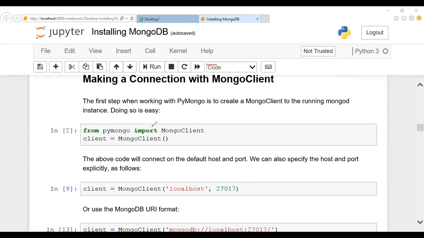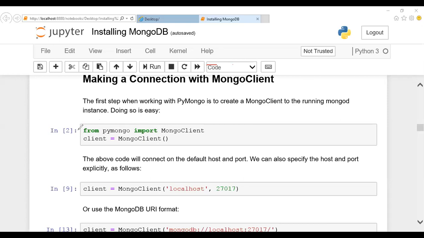There is no variable name here. All those things are predefined names. You're supposed to use this as a function. If you want to establish a connection with MongoDB, right now I installed it in this particular Anaconda. If I want to establish the connection with Mongo client, I'm supposed to mention from PyMongo import MongoClient, client assign MongoClient. We are supposed to mention this particular statement if you want to establish the connection.